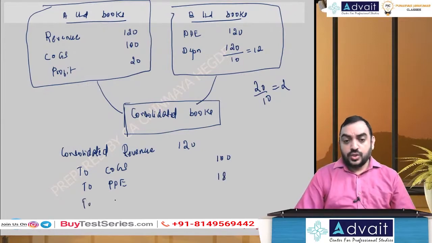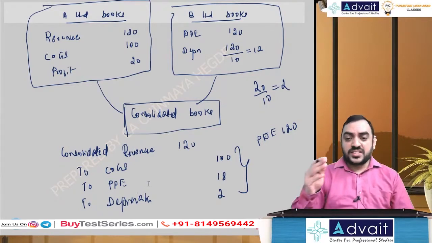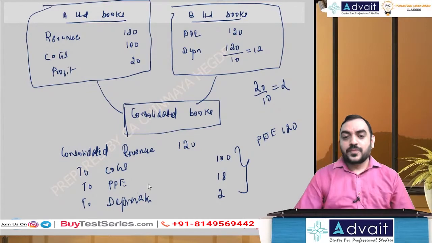And 2 depreciation, which is 2. Effectively, PPE 20. And that is being adjusted: 100 adjusted in cost of goods sold, 18 adjusted in PPE, and 2 adjusted in depreciation. What is the 2? Calculation I'll tell you once more.